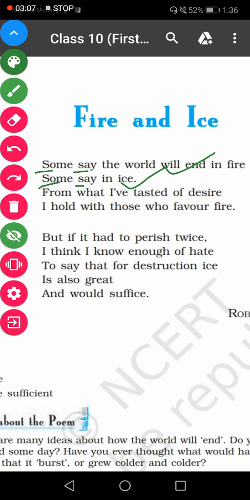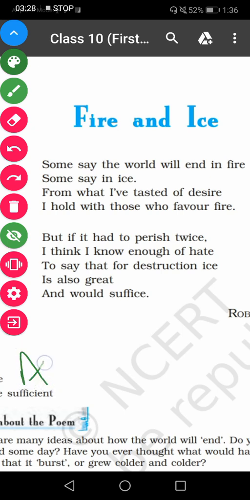Now in line 4 also alliteration has been used. How? Because these two words, favor, fire, both these words begin with the same sound, fa, right? So here also alliteration has been used.